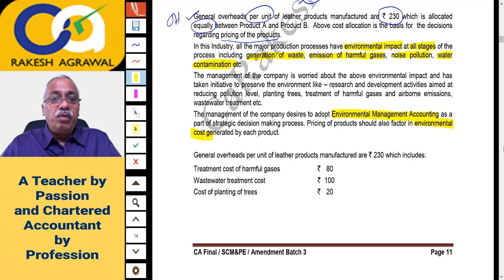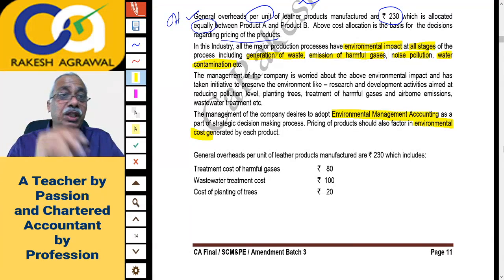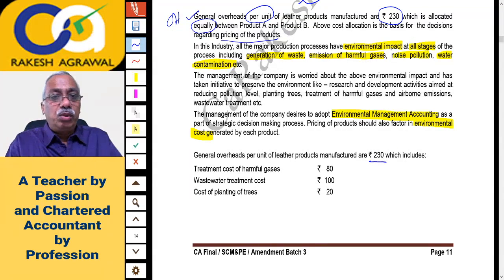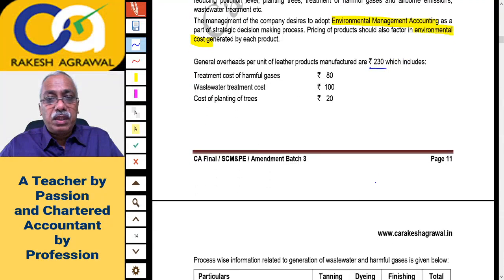Now general overheads per unit of the leather product manufactured are 230, which includes, so the same 230 rupees given above, they have given you the breakup. That 230 rupees includes treatment cost of harmful gases 80 rupees, wastewater treatment cost 100 rupees, and cost of planting trees 20 rupees. Any further breakup?